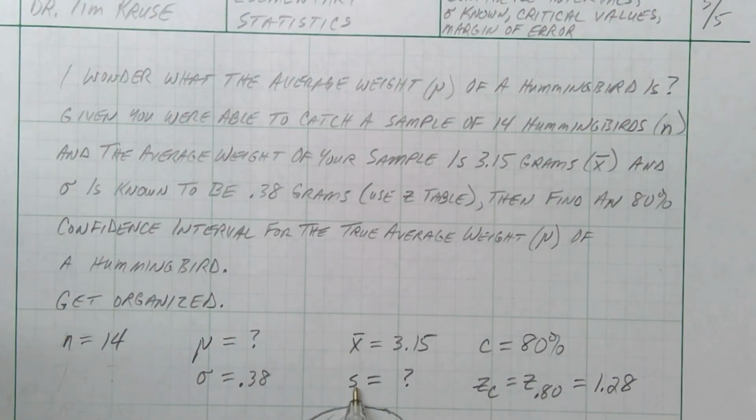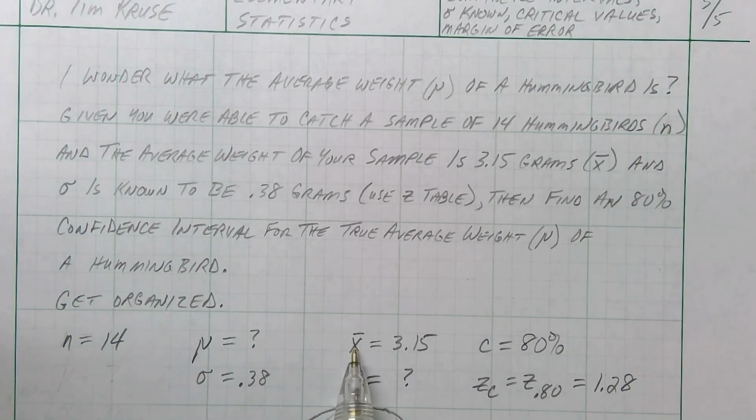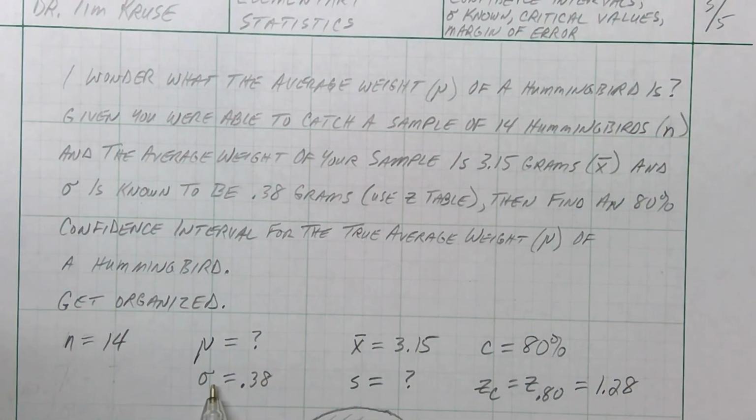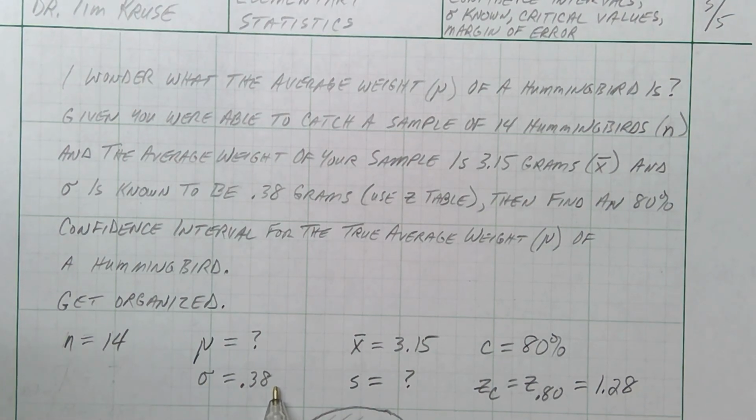These are the same numbers for your sample. This is your sample average, or sample mean, which we figured out was 3.15 grams. We caught 14 hummingbirds, added up their weight, divided by 14. On average, our sample weighed 3.15 grams. And then S stands for your sample standard deviation, which we don't know, but which is not necessary for this confidence interval. So we're going to use our sample to guess at mu. And in this case, we know the population standard deviation, which tells us to use our z-table.